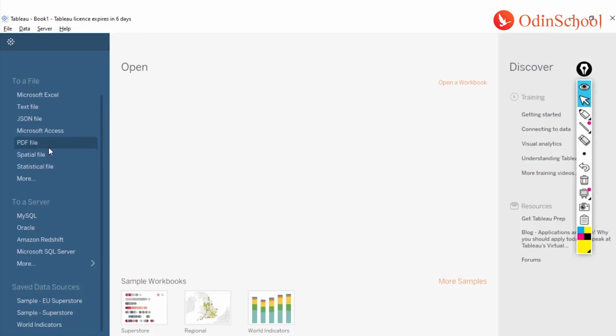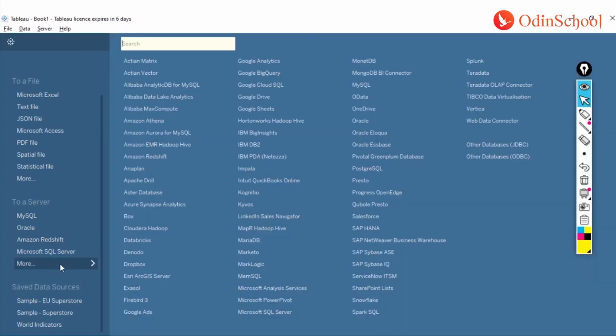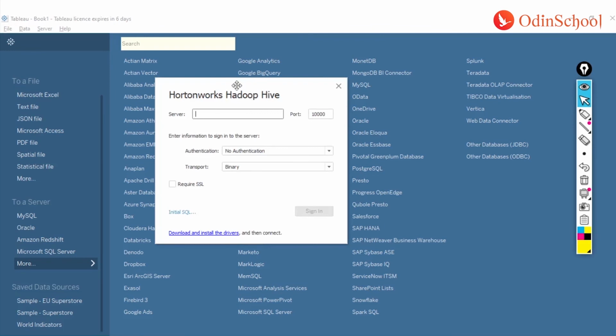Let's say I have to connect to any of the databases, then we have an option where we can just click on this To a Server connection type. Let's say in case I want to work with the Hadoop Hive, then I just have to click on Hadoop Hive, and you will get a window where you can enter your credentials and connect. Now there are two situations.